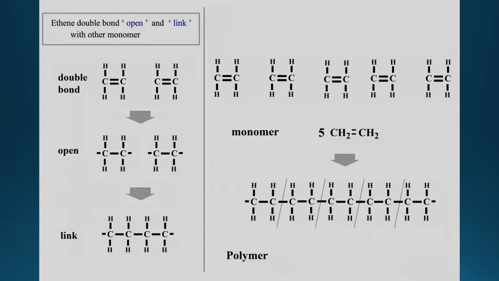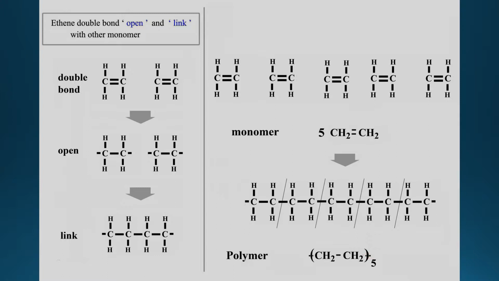Once they open up and link, what will the polymer molecular structure be? The formula structure will look like this. They are still CH2, but now they become single bonds rather than double bonds. And what happened to the side of the bond? Now they link to each other.